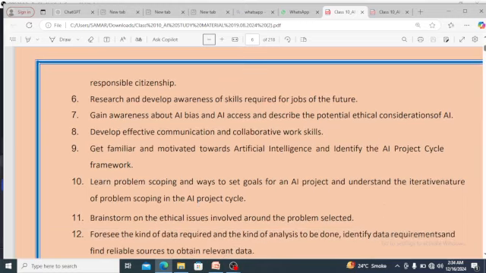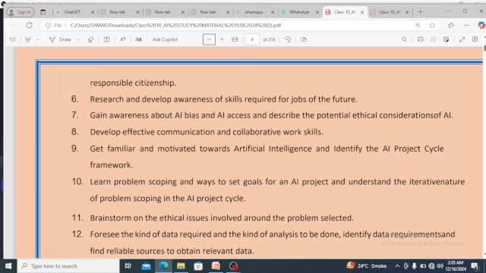So the next topic is to brainstorm on the ethical issues involved around the project selected, the problem selected. Nowadays we are very digitally involved. So we know that we need to do PhonePe, we need to send money online, we need to put our address everywhere, we need to put our email ID everywhere. So there will be ethical issues. It means somebody will be there who will be using our credit card and debit card details, who will be using our things to get our money or get our properties or anything. So we need to brainstorm on the ethical issues.